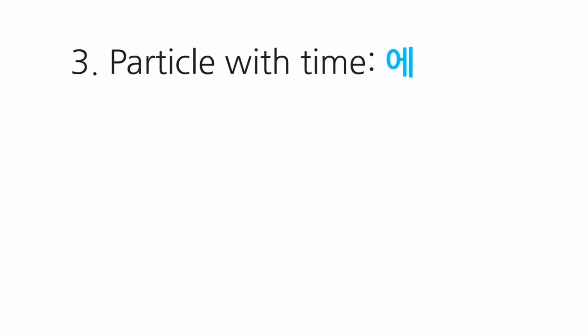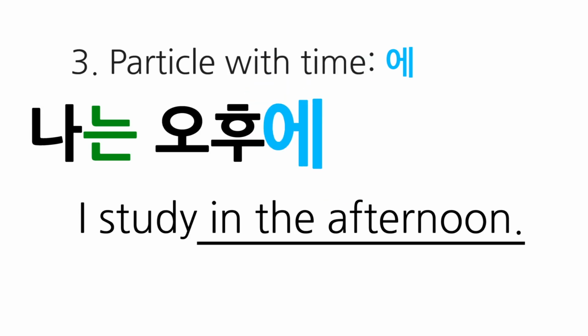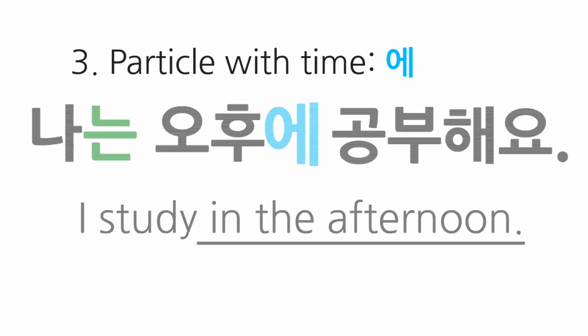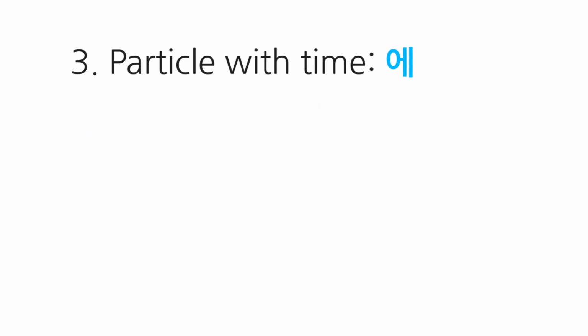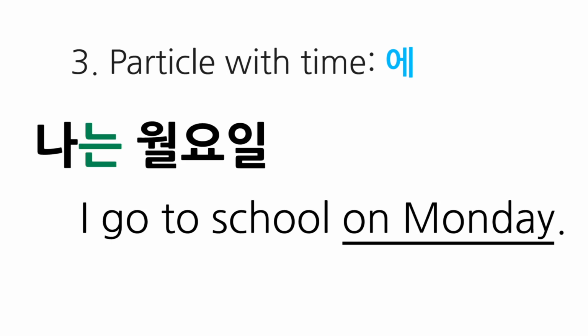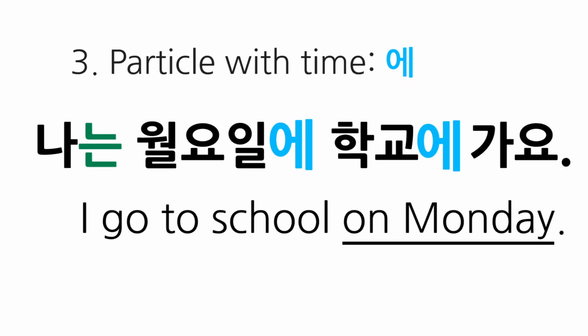For example, if you want to say in Korean, I study in the afternoon, you say, 나는 오후에 공부해요. Notice that 에 is attached to the word 오후 because 오후 is a noun that indicates time. When you say, I go to school on Monday, it will be 나는 월요일에 학교에 가요.